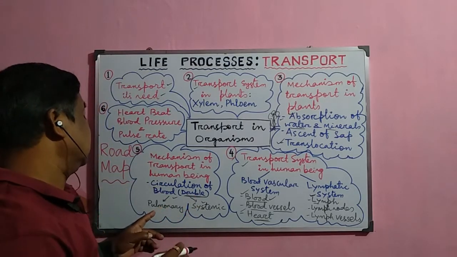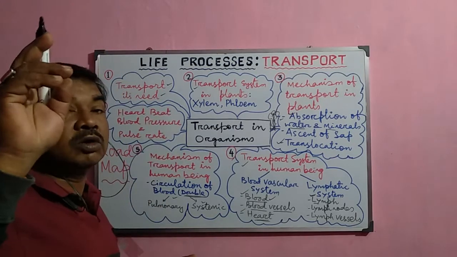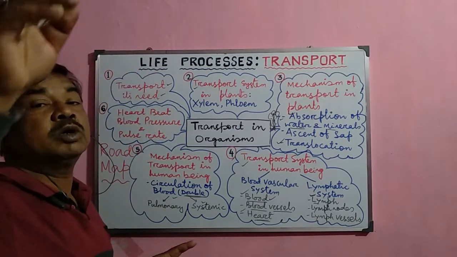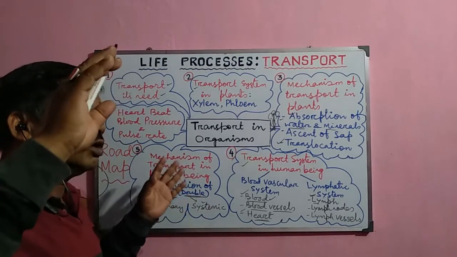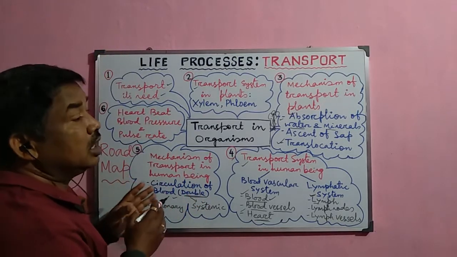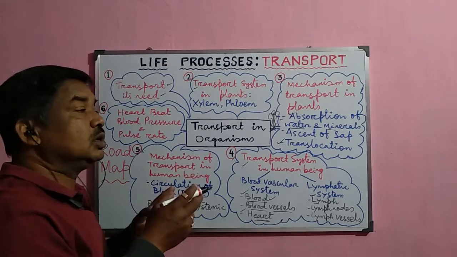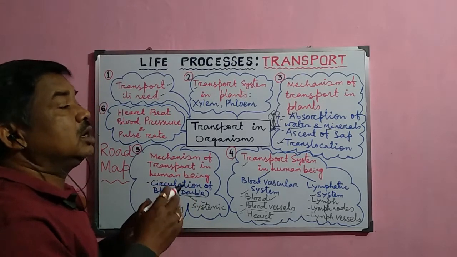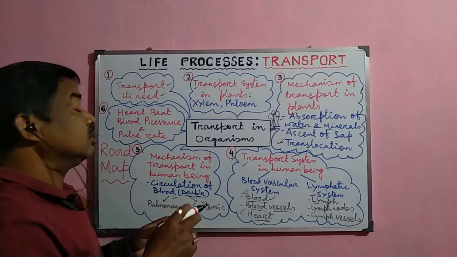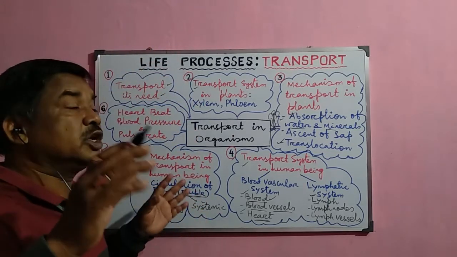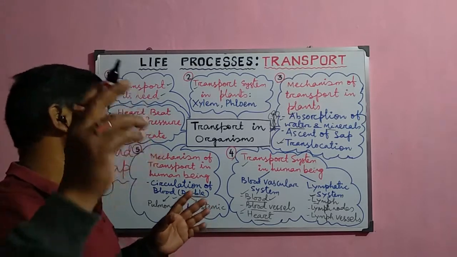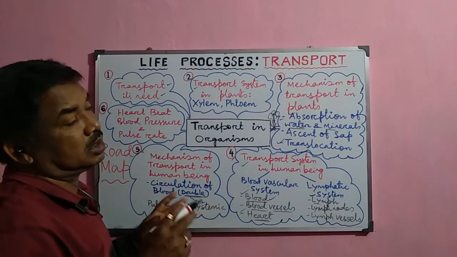Now first, the blood goes to the lungs and oxygen is mixed with the blood. Now the deoxygenated blood is converted into oxygenated blood. Then the oxygenated blood again returns to the heart, and which part of the heart does it enter? Then it goes to the ventricle, or the lower part, and from the ventricle the systemic aorta transports the oxygenated blood to each and every part of the body. So that is called systemic circulation.